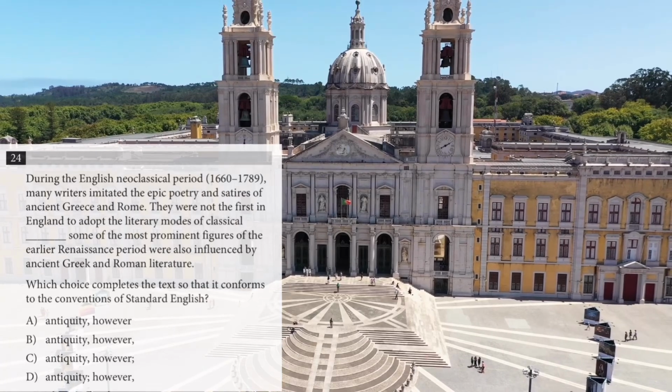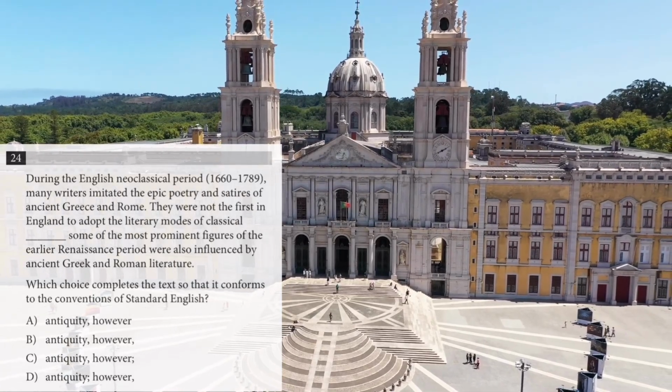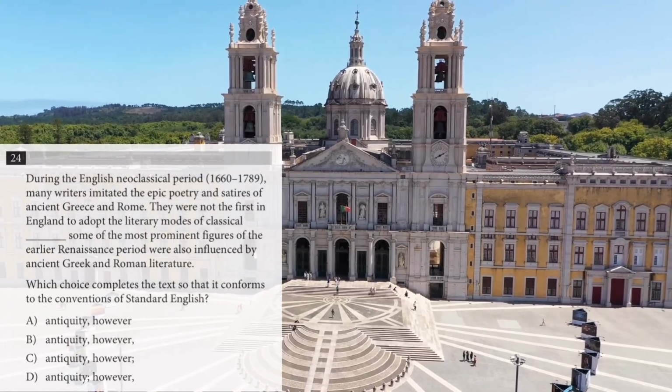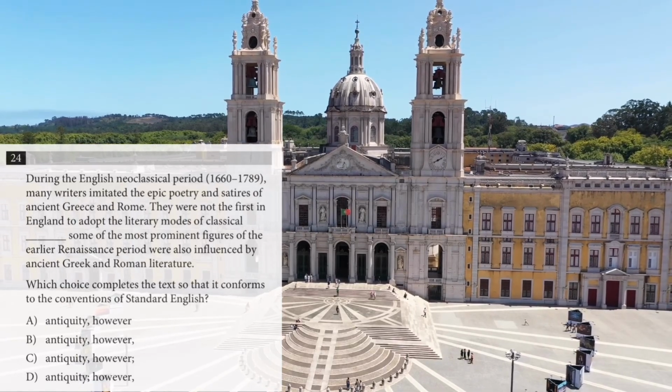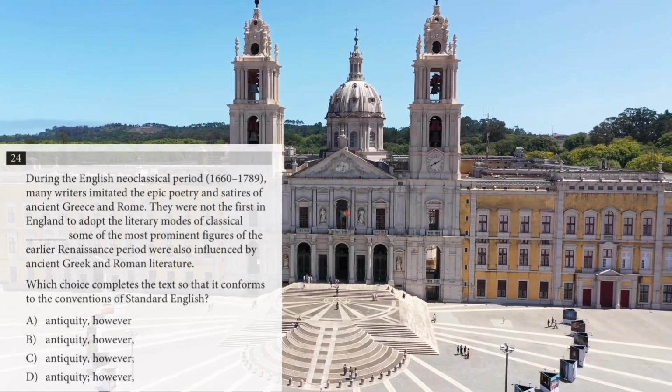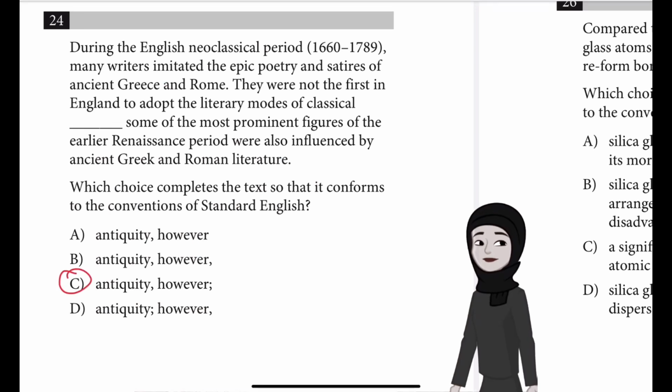A. Antiquity, comma, however. B. Antiquity, comma, however, comma. C. Antiquity, comma, however, semicolon. D. Antiquity, semicolon, however, comma. Choice C is the best answer.